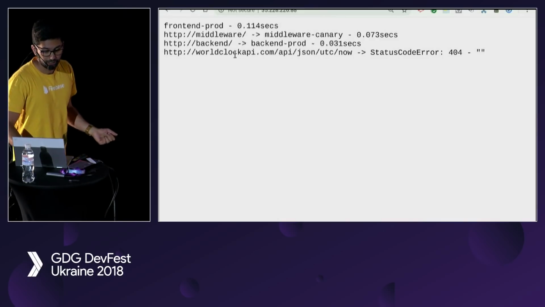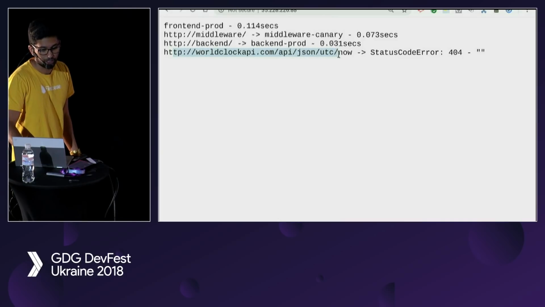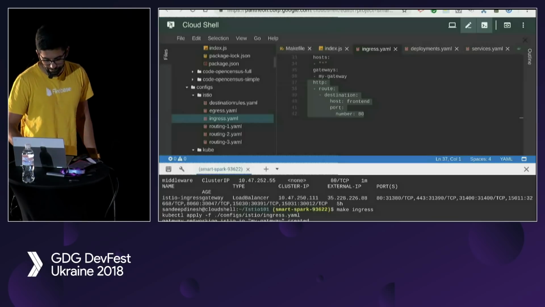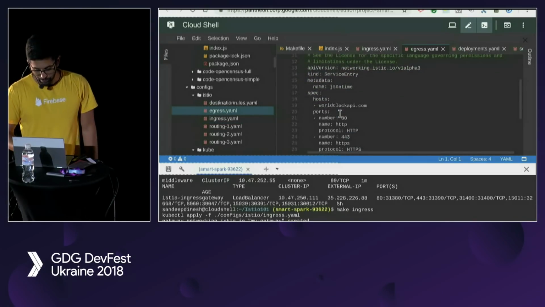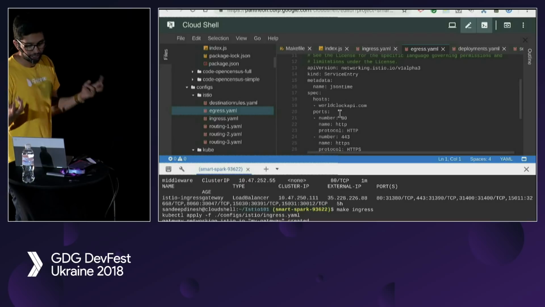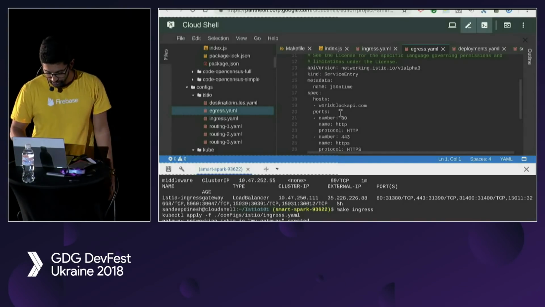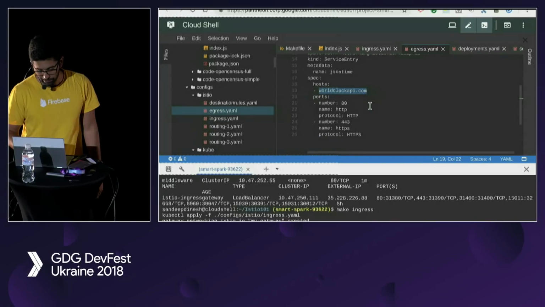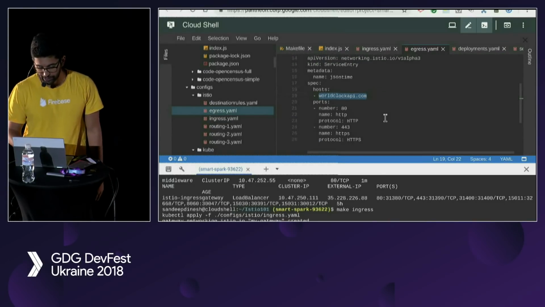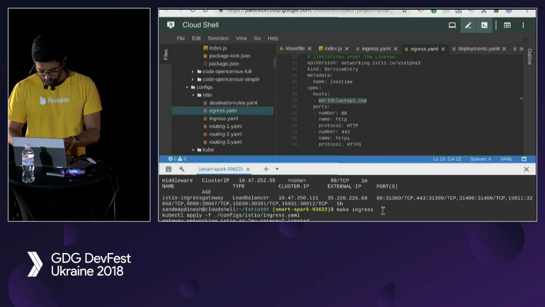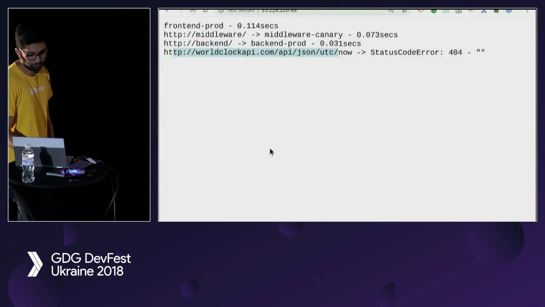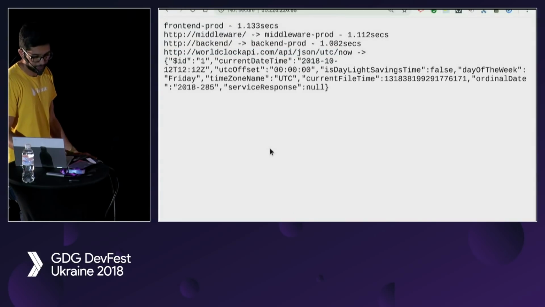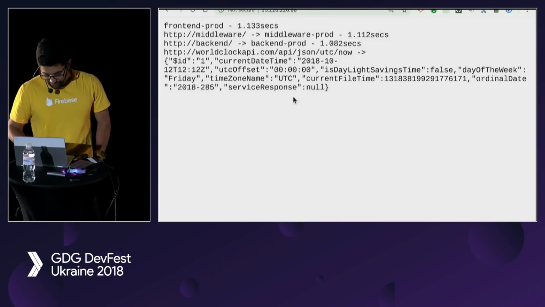So let's open up an egress rule that allows us to talk to worldclockapi.com. Okay, so here is what the egress rule looks like. We call it a service entry. So basically, we're creating a third-party service that exists outside of our cluster. The host is worldclockapi.com, and I'm going to open up both HTTP and HTTPS. Cool. So let's run that. And now if I hit refresh, everything works.